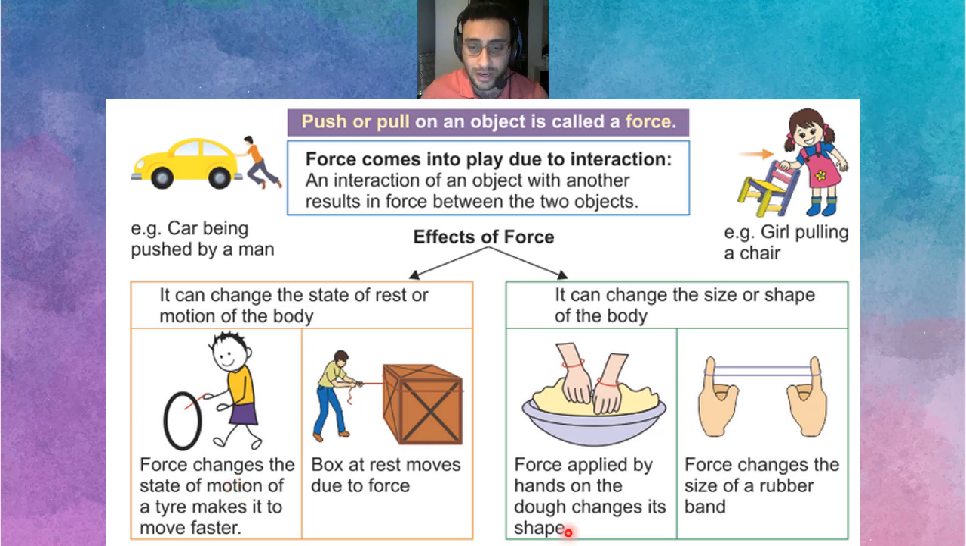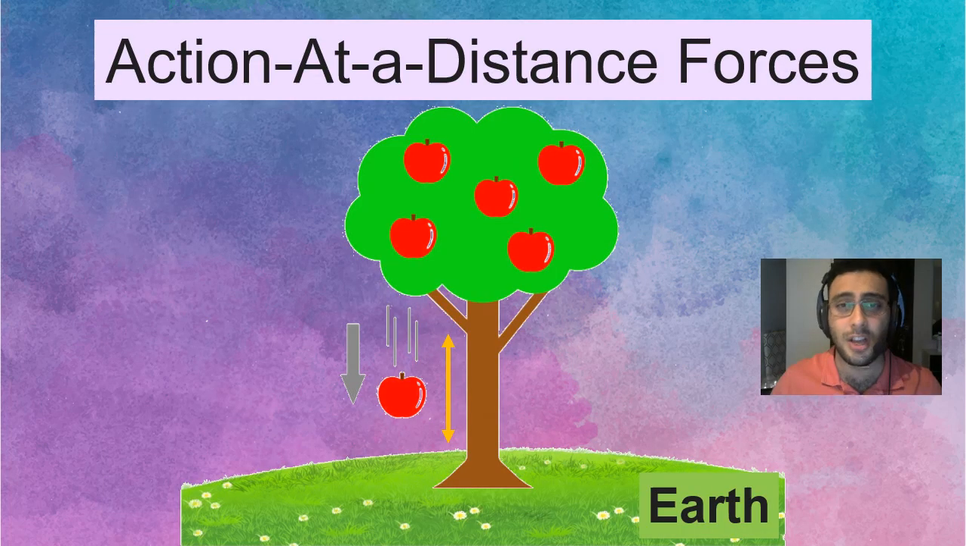Or let's look at here. When there is dough here, let's say slime, you can move the slime and change it. You can make it a round ball. You can make it a star. So you can change the shape with force. Now, force can change the size of a rubber band. You can pull the rubber band. It becomes longer because you are using force. But all of these are contact forces. What about action at a distance force?